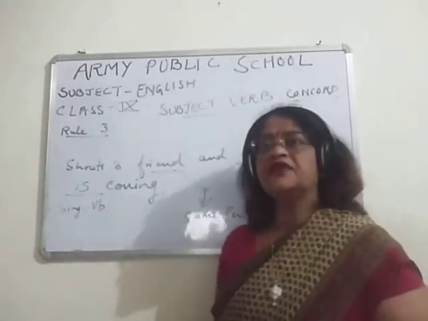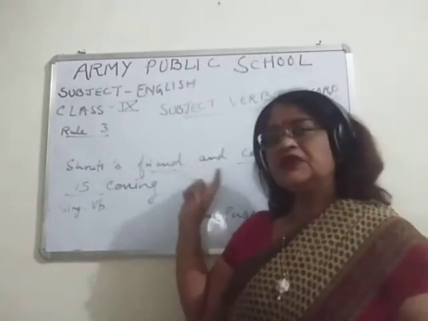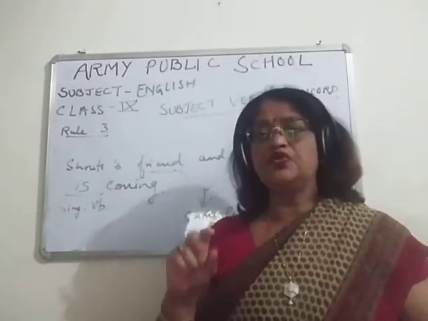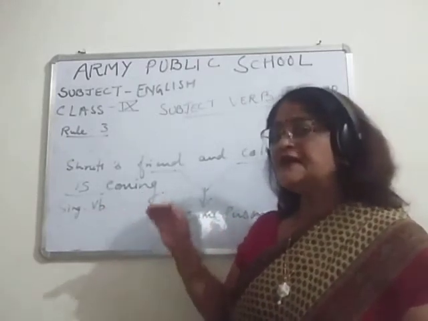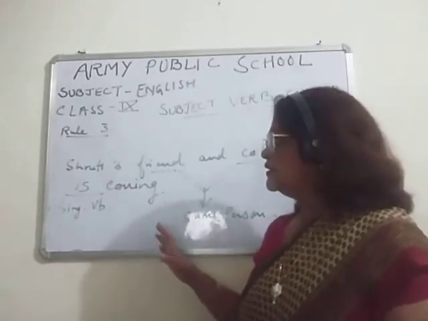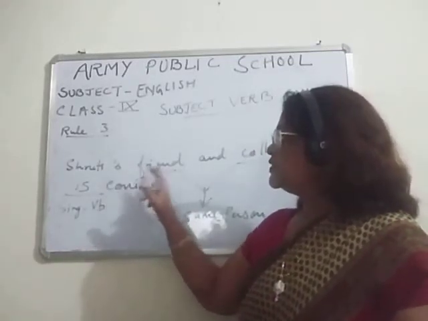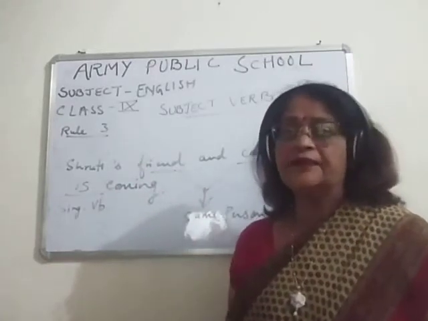Why is it a singular verb, students? Because friend and colleague is referring to one person. And who is this person? He is a friend of Shruti and he is also a colleague of, or she is also a colleague of Shruti. And children, when the person is the same, then a singular verb will come.